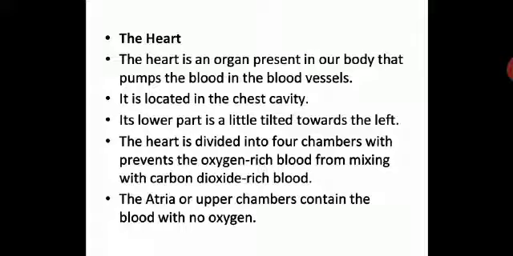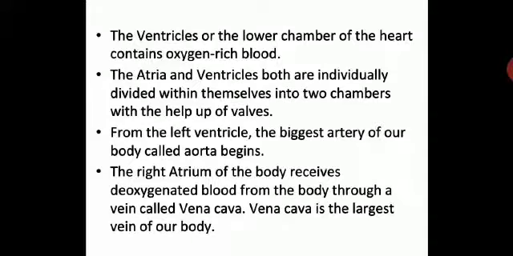Now, atria or upper chambers contain the blood with no oxygen. So now let us see, have you taken down? I hope you are writing all this, all important points to be taken down in the notebook. Now let's see ventricles. The ventricles, or the lower chambers of the heart, contain oxygen rich blood. Lower chamber is oxygen rich blood.